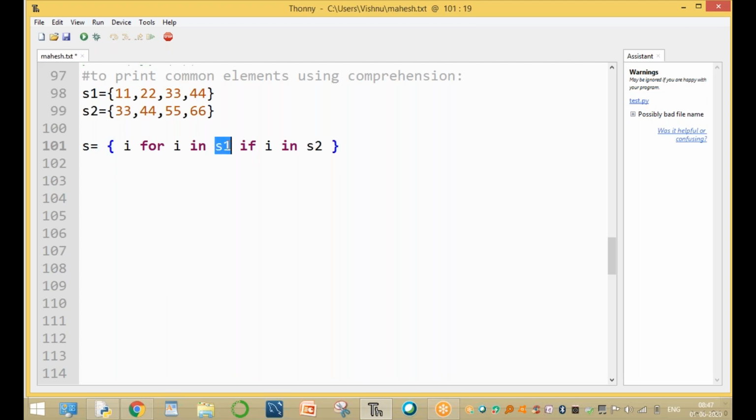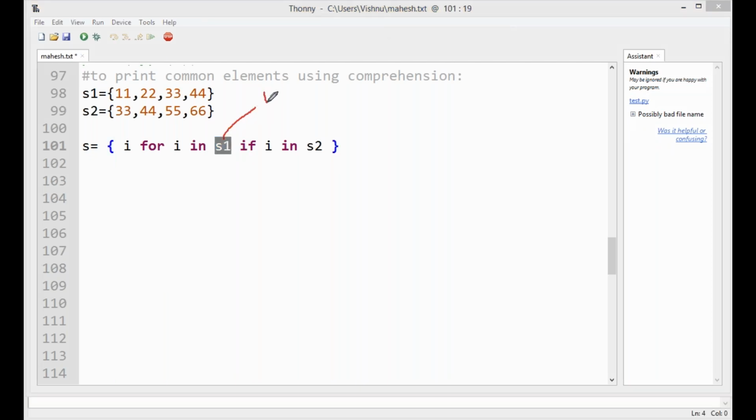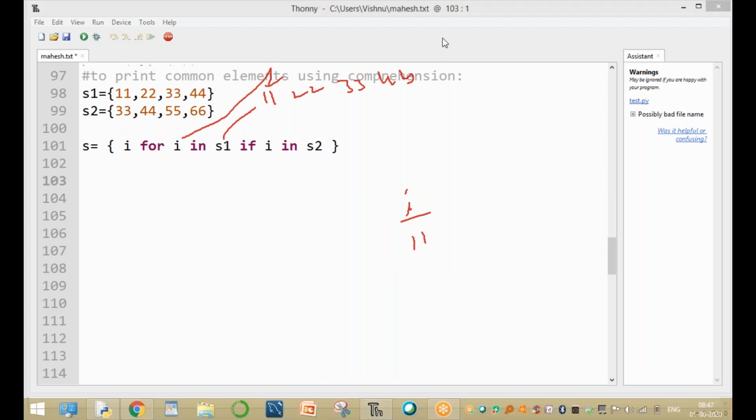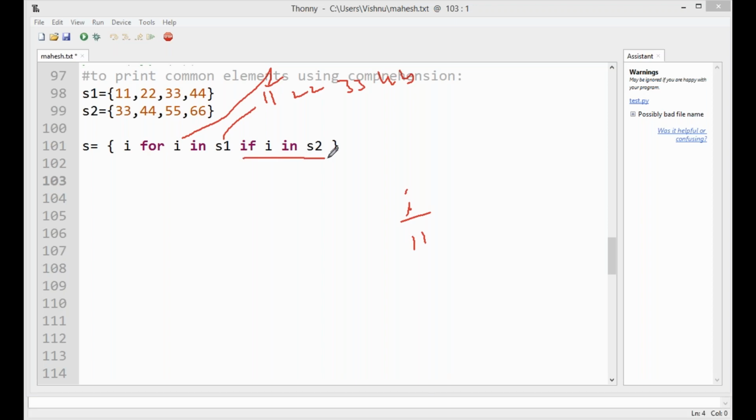Now we are using the simple statement, for i in S1. Sir, what is S1? The value of S1 is 11, 22, 33, and 44. Okay, clear. Very first time the i value is 11. Explain this one by one. Very first time the i value equal to 11. Okay, sir, this is clear up to here.